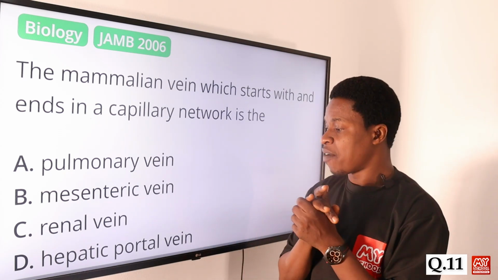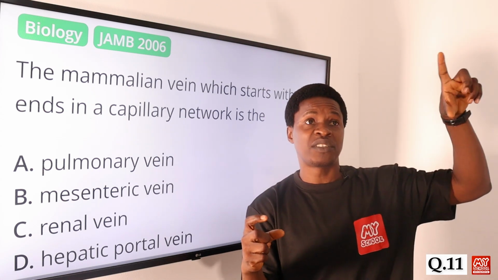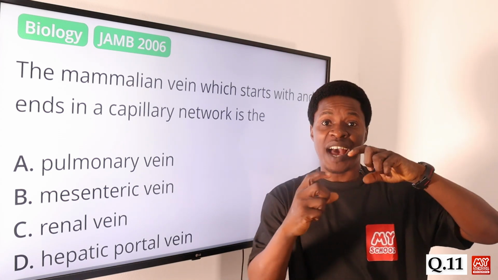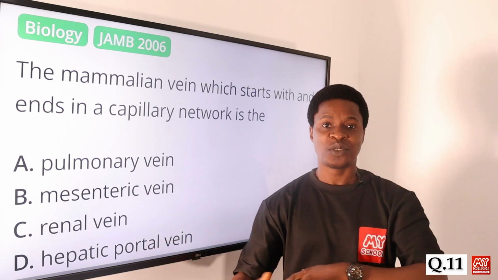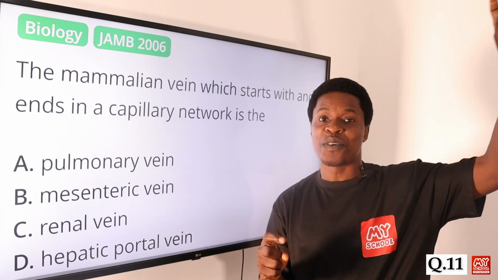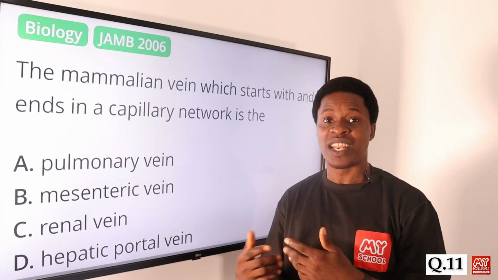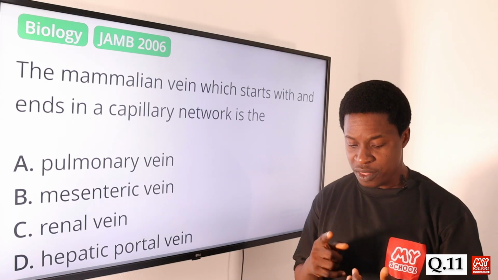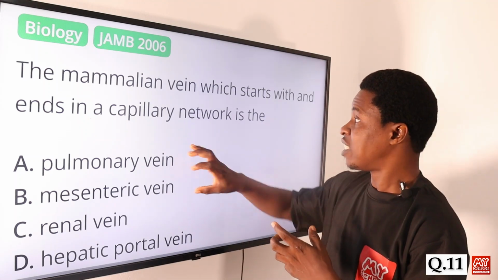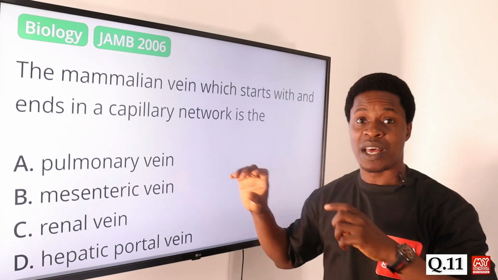Now, the hepatic portal vein is actually connected at one end to the sinusoidal part of the liver, and then the other end is also connected to the small intestine and the spleen. What it does is that it's connected to one part of the liver, and then the other part is connected to the small intestine as well as the spleen. We have it running through the gallbladder, the spleen, the small intestine, and then transporting messages straight up to that part.